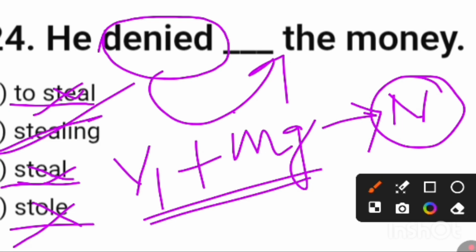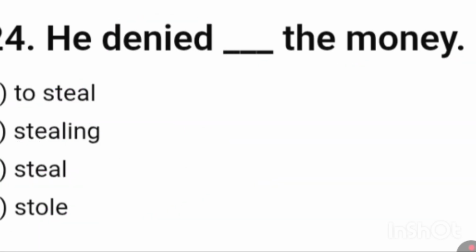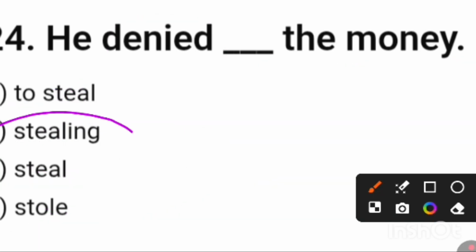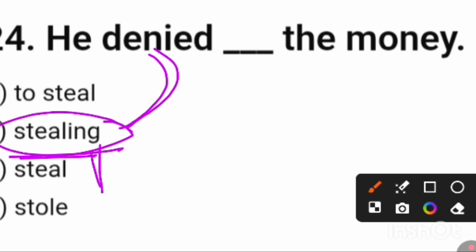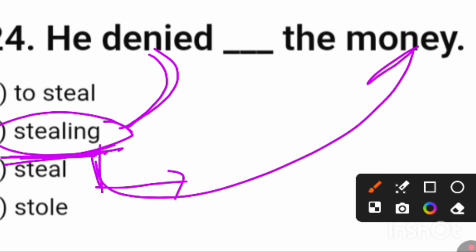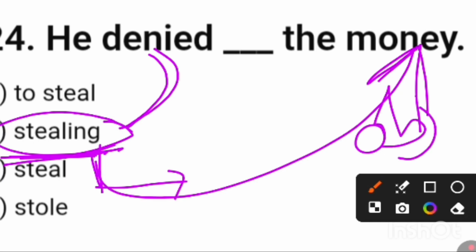Friends, here you can see stealing, the actual sentence is he denied stealing money. Actually friends, this stealing will be the object of deny. Denied what? Denied stealing, this is the object. As it is derived from a verb, obviously there is a verbal force, and stealing is always transitive. That means after that obviously you have to provide its object. This money is the object of stealing. Here you are writing down stealing, and money, that is the object of stealing. Friends, I think you can understand the logic.